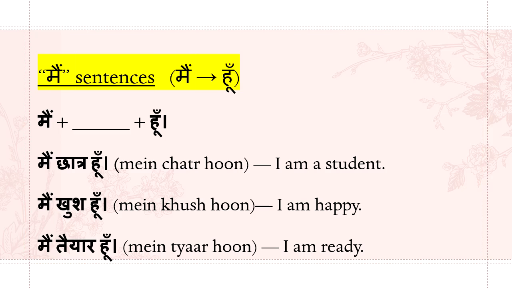Whenever a sentence starts with main, that means I, it must end with hoon. I just have listed a few examples. मैं खुश हूँ, I'm happy. मैं तैयार हूँ, I am ready. So whenever the sentences start with main, it must end with hoon.